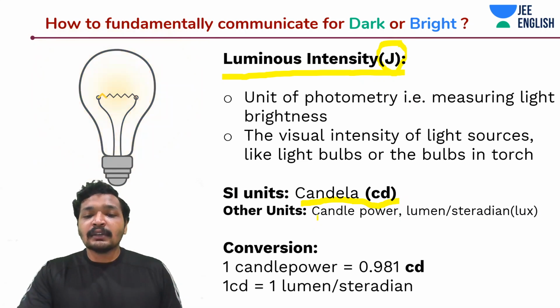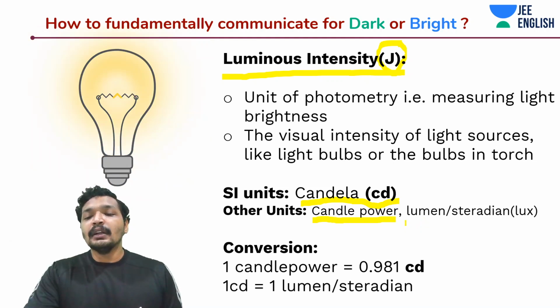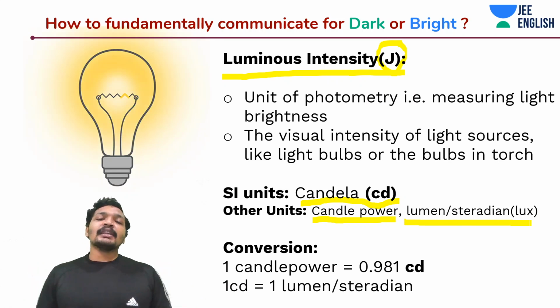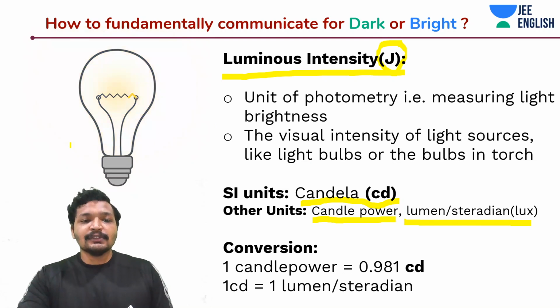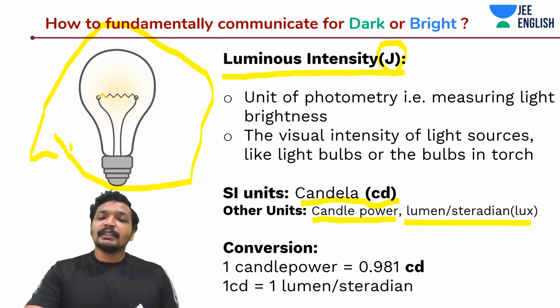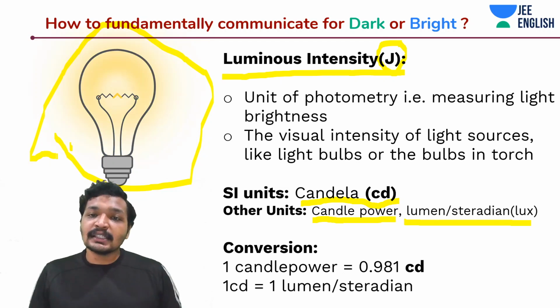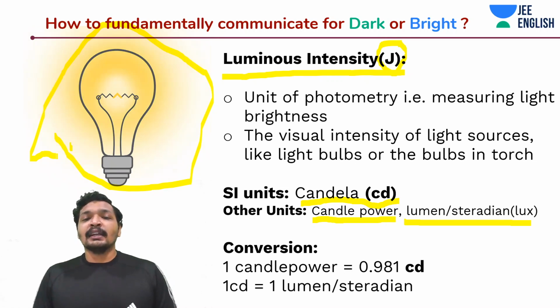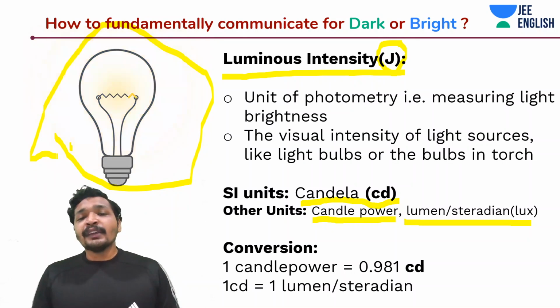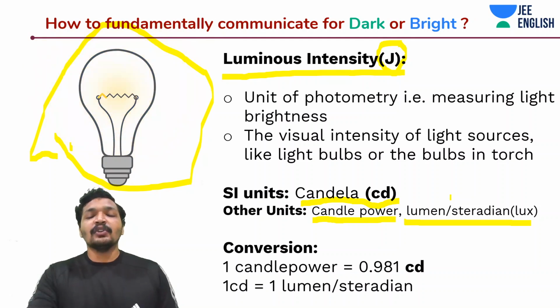The earlier unit that was being used for luminous intensity was candle power, and now there is also something known as lumen per steradian and lux. Earlier people were using candle power because they didn't have something glowing continuously like tube lights and LED lights today. So they were making use of candles and assessing everything in terms of candle power, saying this should be this much candle power. And now we have recently arrived at another unit for luminous intensity known as lumen